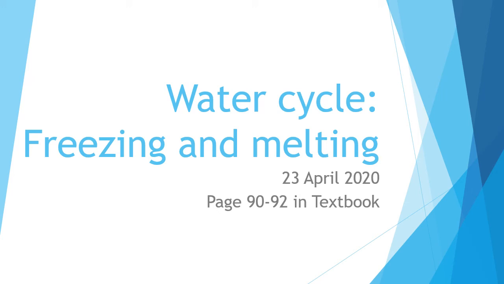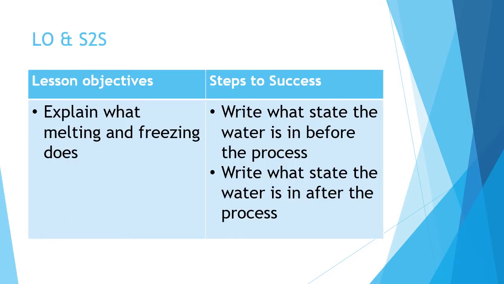Year 4, so this is the second part of our lesson for the water cycle. We're going to talk about freezing and melting. So this is page 90 to 92 in your textbook. Okay, so your lesson objective for this lesson is to explain what melting and freezing does. Your steps to success is to write what state the water is before the process and write what state the water is after the process.